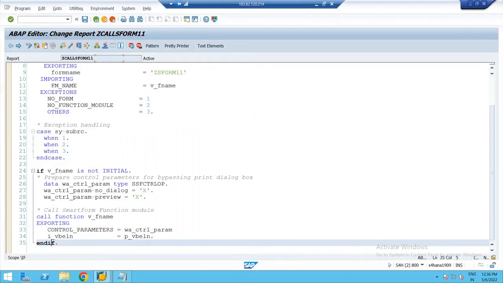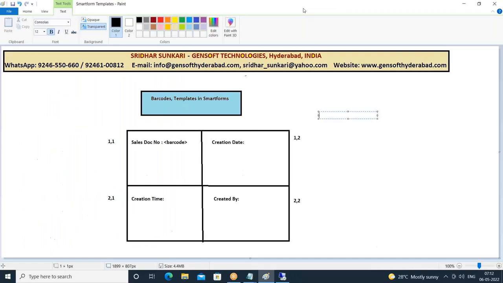Now, another important thing is, my requirement now is, we are able to call that particular smart form from the driver program.